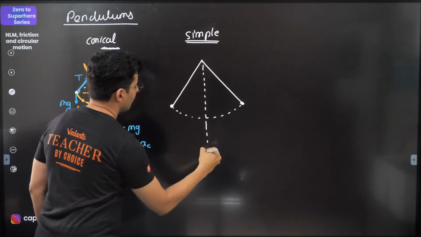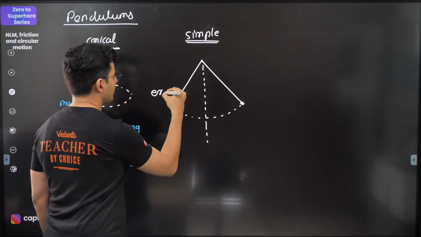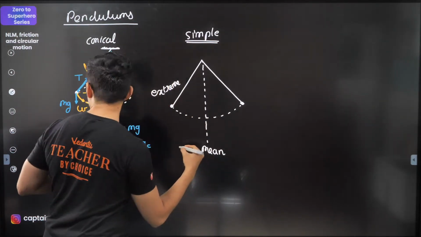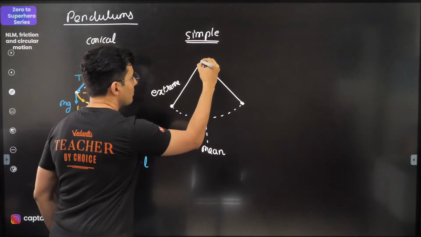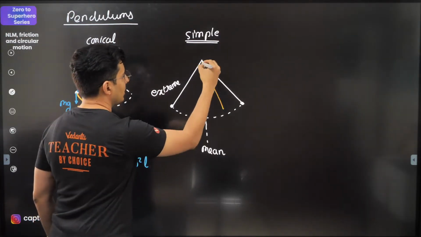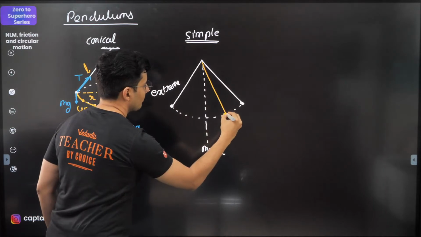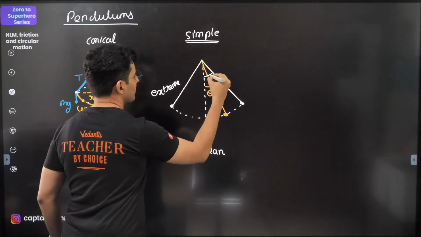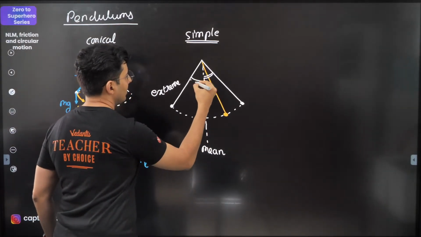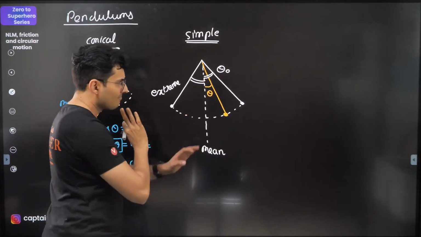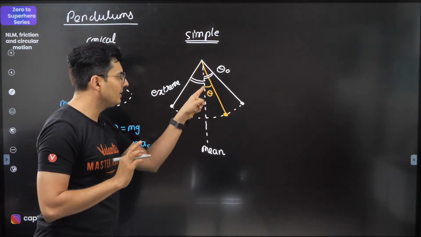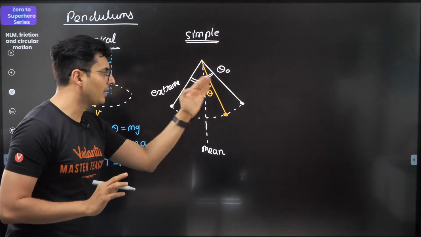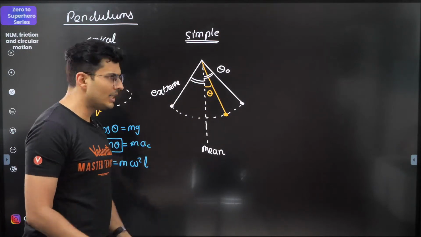this is my vertical line. Okay, these are my extreme positions. This is called the mean position. I can draw an arbitrary position. This I will call theta, and this I'm just going to call theta naught. Theta naught, that's the max angle. Theta is some random angle in between the two extreme ends because it's going to go back and forth, back and forth. The mass is m, tension will be T.